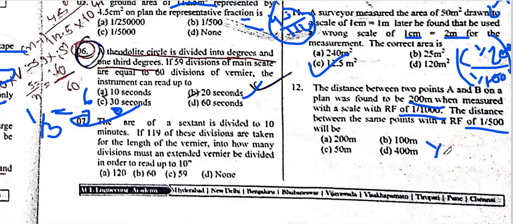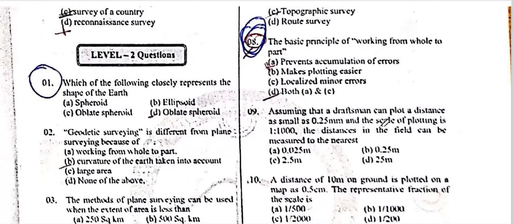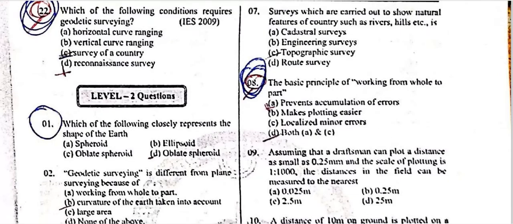So first of all, the corrected RF is 1 by 100. When measured, we found the distance with exact RF 1 by 50. Multiply by how much the error will be found, the 200. So the whole thing will go this by 2 and this is 100 meters. Okay, so let's go upside and find more questions we will solve.